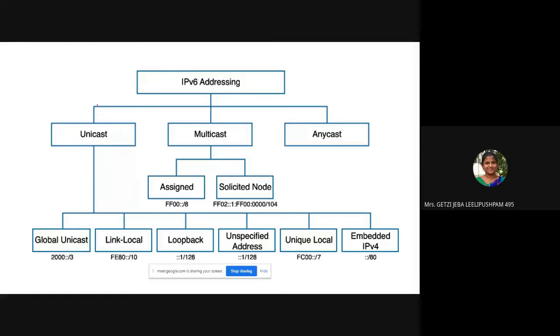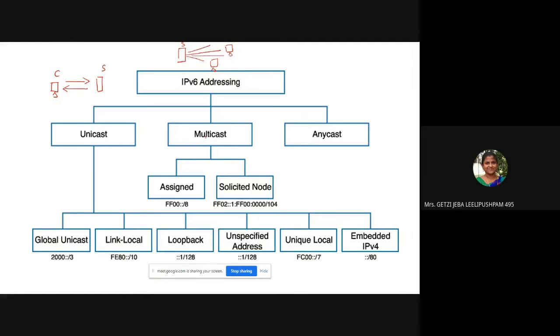So we all know that unicast is one-to-one. You have a client and you have a server, and the communication is between them. That is what you call unicast communication. And then multicasting is when you have one particular server and there are many clients communicating to a group.